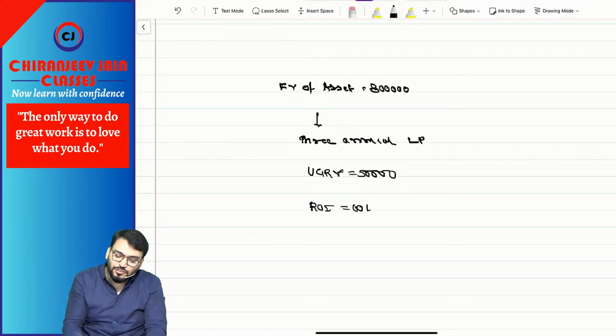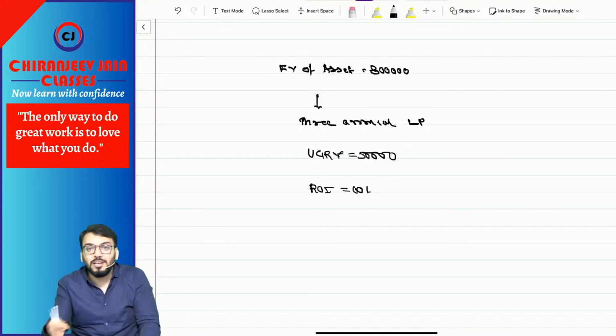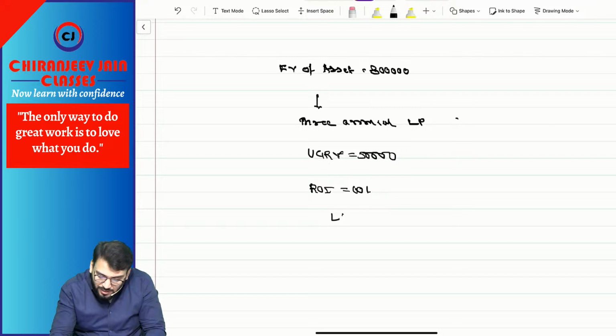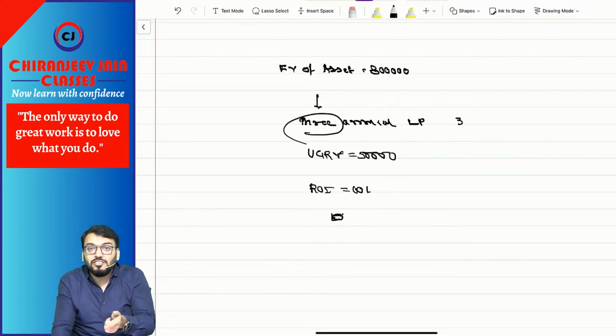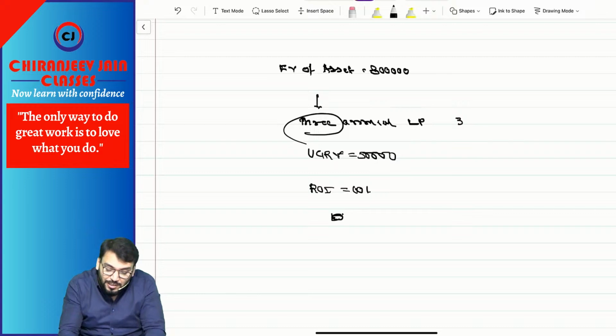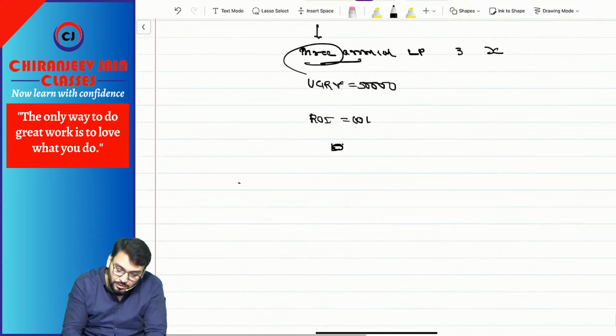So in this case, first you need to find out the nature of lease, whether it is a finance lease or operating lease. The lease term was given as 3 years. I said it will always be a finance lease, but you still need to prove it. For that, what do you want? The annual lease payment. So let us assume it is X. So X into what will you do? The annuity factor.